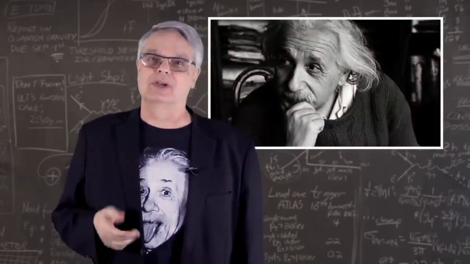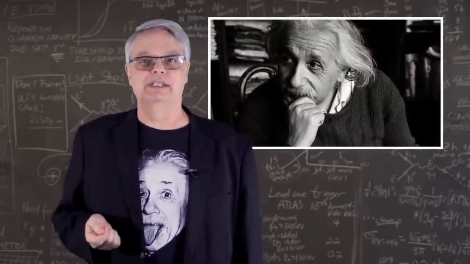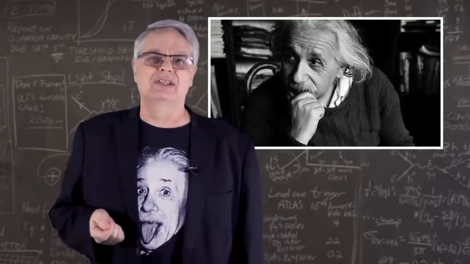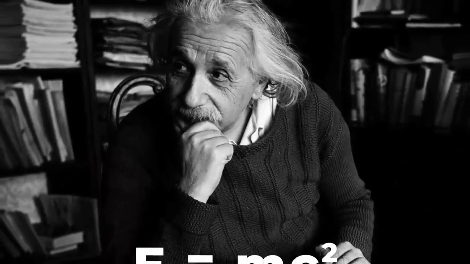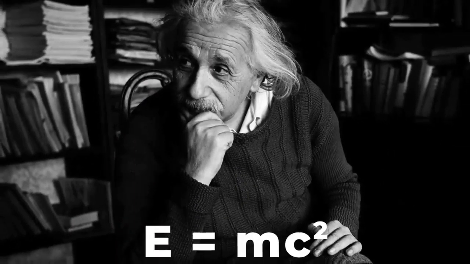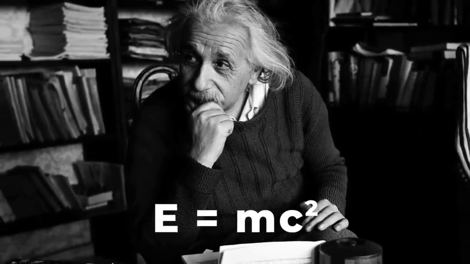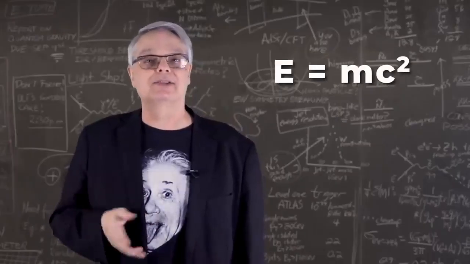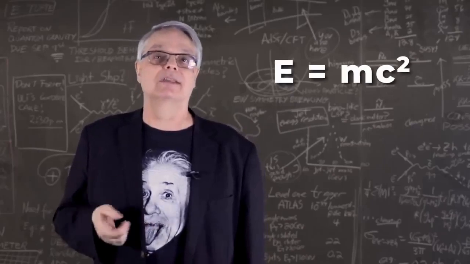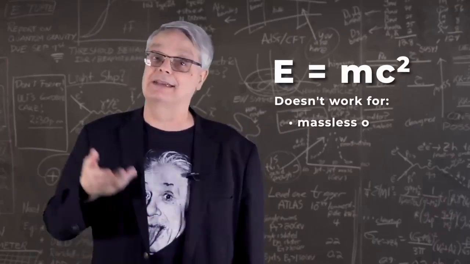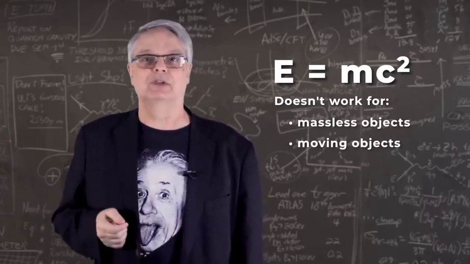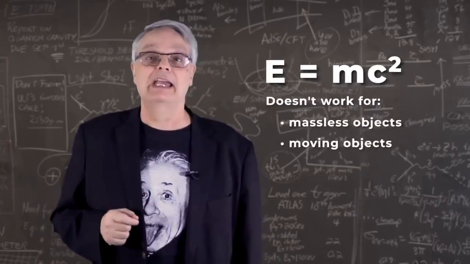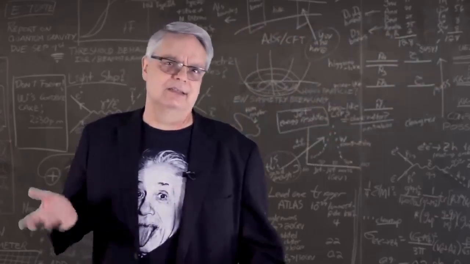Now comes the next surprise, and that surprise involves Einstein. Of course, Einstein was all about moving at super fast speeds near the speed of light, so you know that he's going to pop up in any discussion involving photons and momentum. And when you think about Einstein, you almost always think about his famous equation, E equals mc squared. E equals mc squared is also an approximate equation and one that only works for objects with mass that are stationary. It's not a general equation, and it doesn't work for massless objects, nor objects that are moving. So now we're ready to get to the truth.